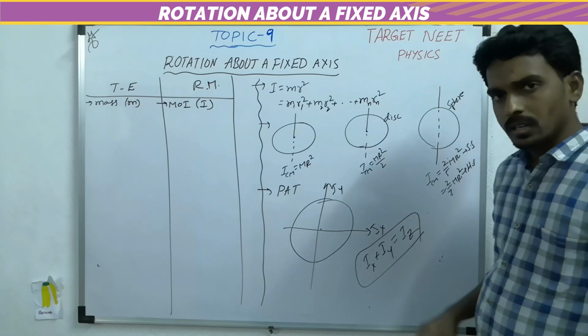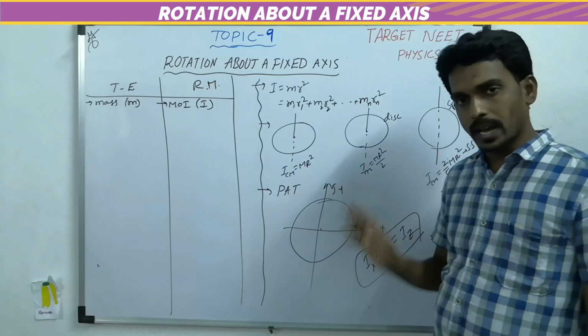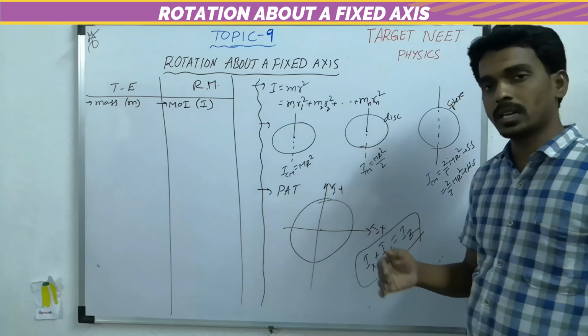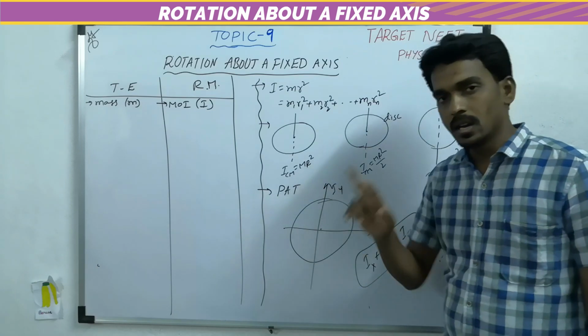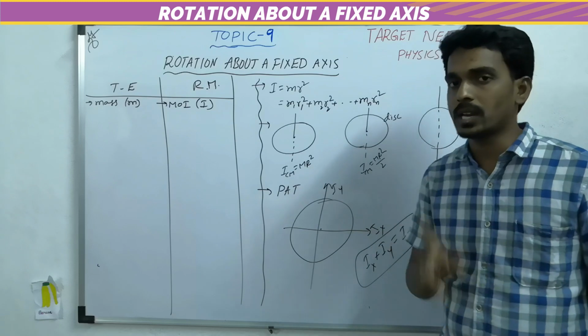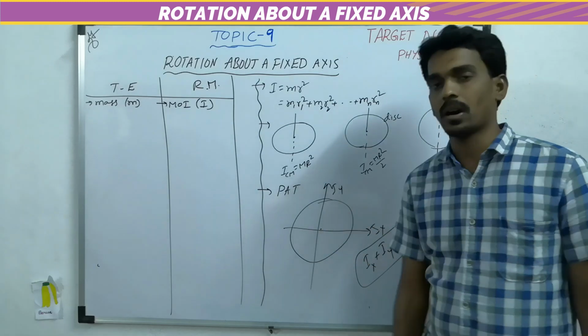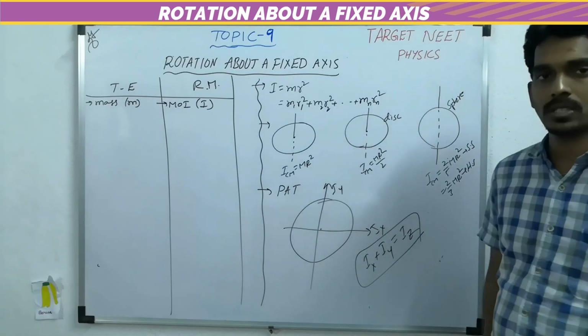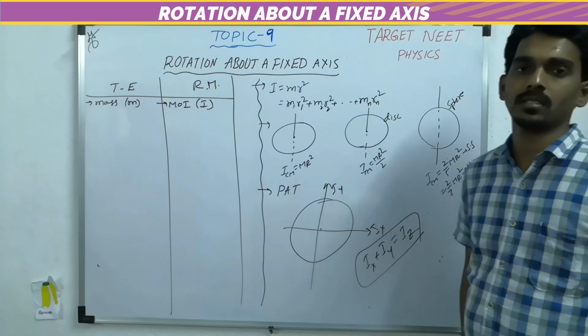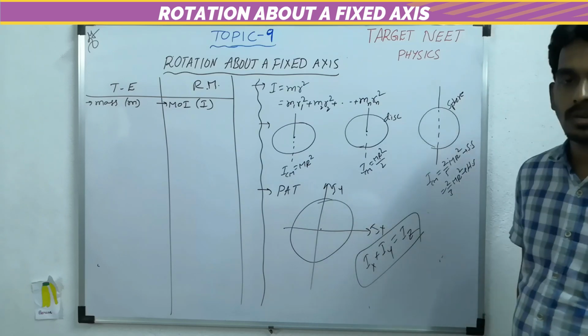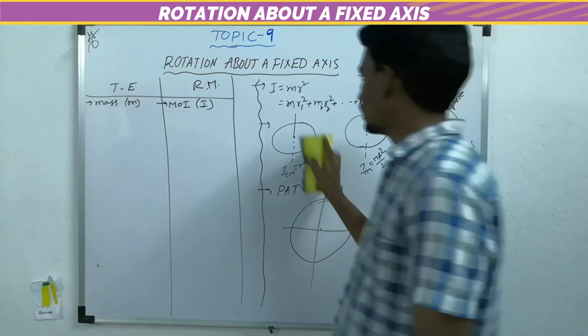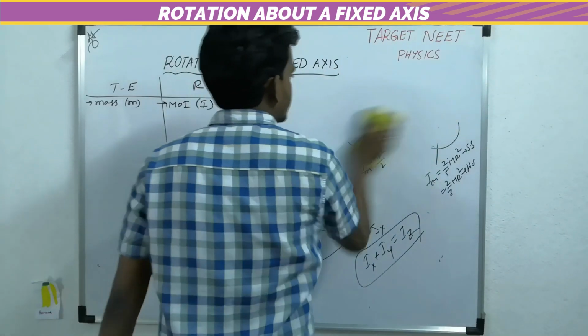So the moment of inertia about the z axis is the sum of the moments of inertia about x and y, which are perpendicular as well as within the plane of the object, and this theorem is called the perpendicular axis theorem. So that is one of the important ones. Let me just explain one example.